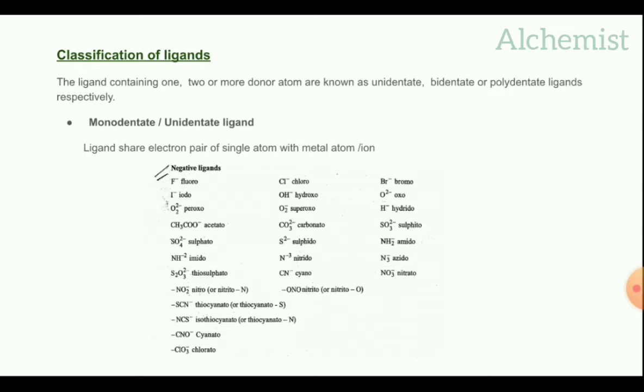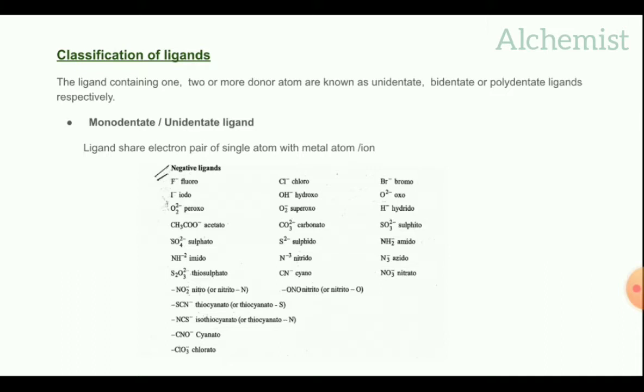Firstly, monodentate or unidentate ligand. A monodentate ligand shares an electron pair of a single atom with a metal atom or ion.